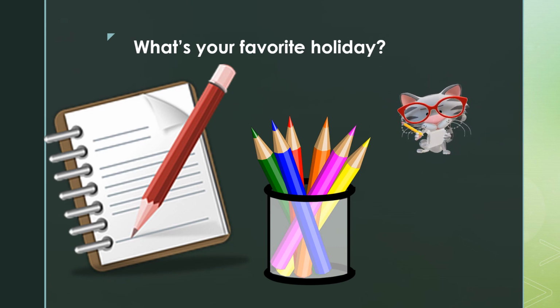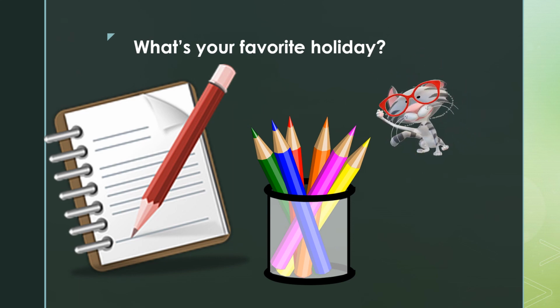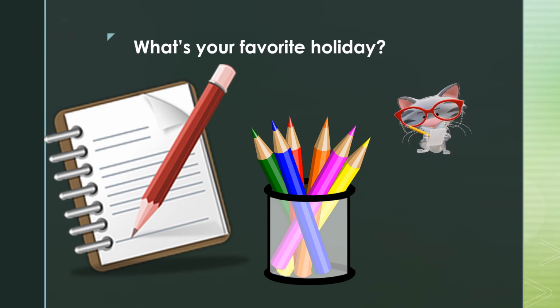So go ahead and grab your journal, your pencil, and your crayons, and draw a picture of your favorite holiday, whether it's going to see a parade, or being with your family on your birthday, whatever it may be. Go ahead and draw a picture in your journal, use your crayons, your pencils, and then write the name of that holiday underneath.